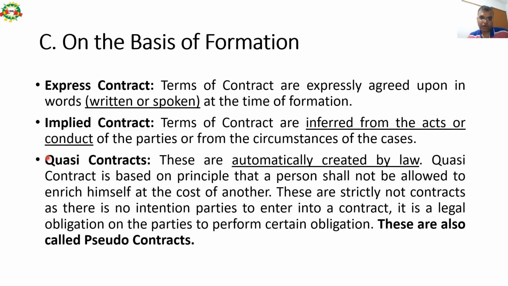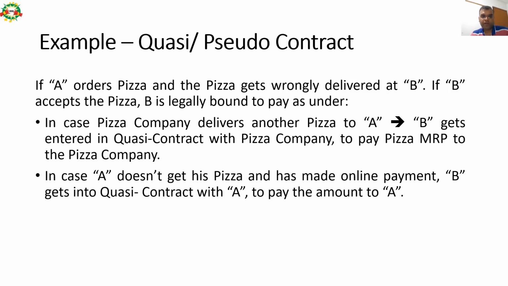And in case of quasi contracts, these are automatically created by law. Quasi contract is based on the principle that a person shall not be allowed to enrich himself at the cost of another. These are strictly not contracts, as there is no intention of the parties to enter into a contract. It is a legal obligation on the parties to perform certain obligations. These are also called pseudo contracts. Let us see an example of a pseudo contract also.